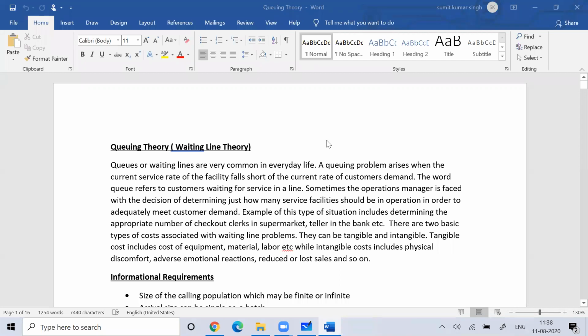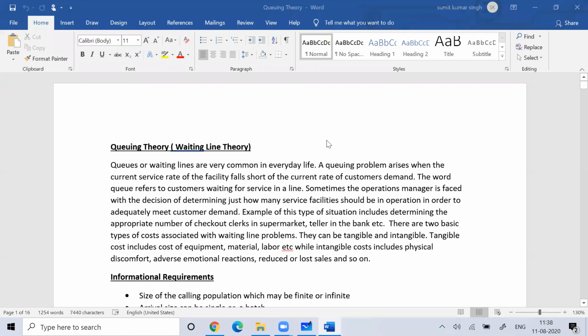Today is our next class on queuing theory. Yesterday we discussed the basic understanding about the queuing model. Whenever we talk about queuing theory, or waiting line theory, it is all about the system where we see the demand building over the supply, because of which we normally see the tendency of a waiting line or queue outside a particular service system.